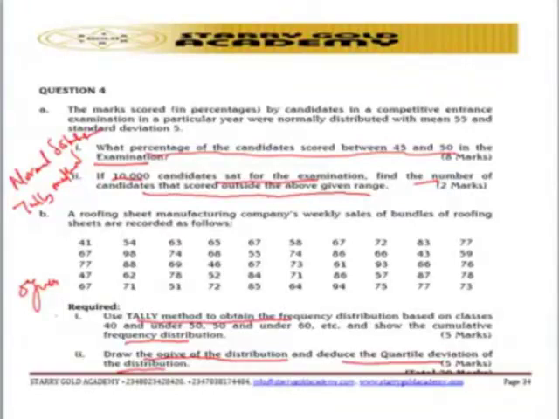So the candidate is to have more knowledge on the normal distribution, using the tally method to construct a frequency distribution table, and deducing quartile from the plotted cumulative frequency OGIVE. That is the area the question is testing you, an area you should focus on. So let's look at question number 5.